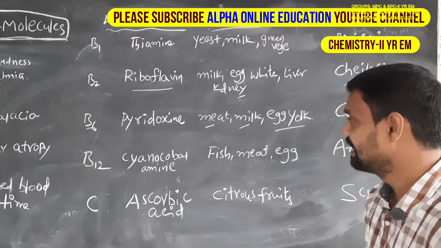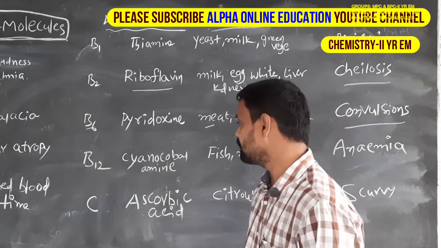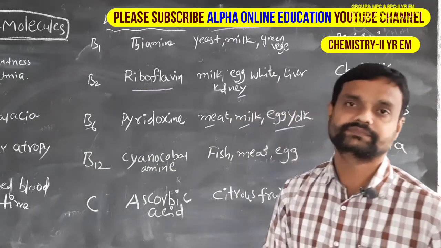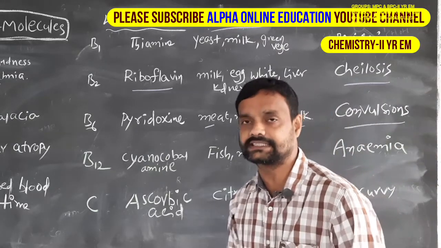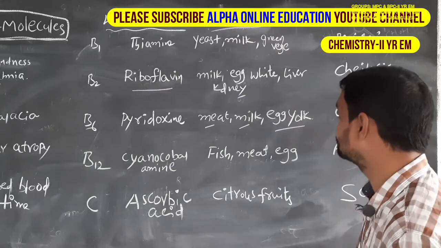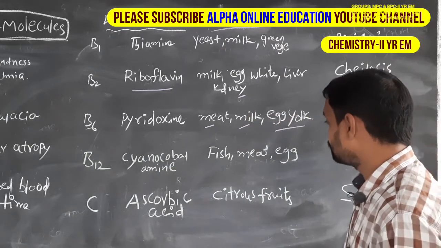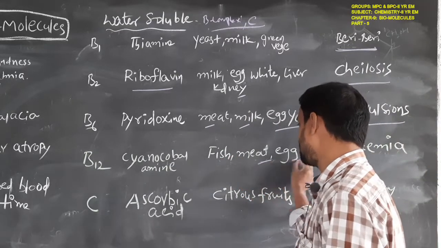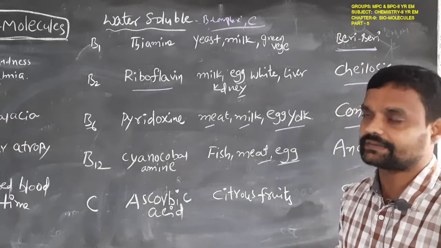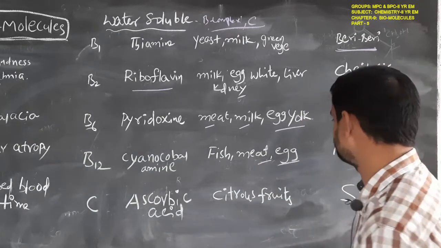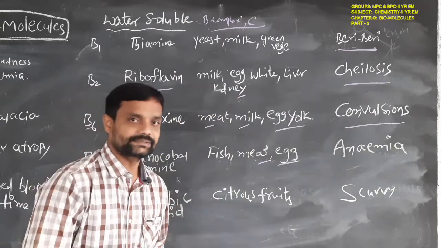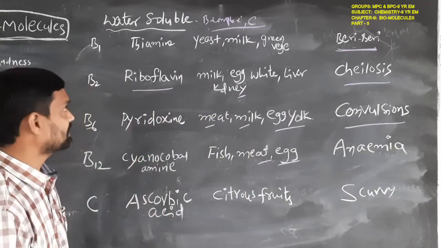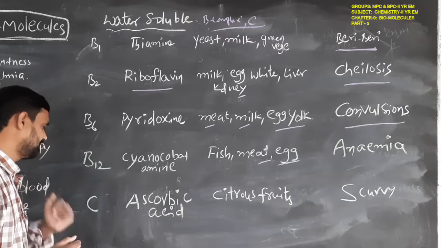Okay students, next B12. The name of vitamin B12 is cyanocobalamin. And the sources are fish, meat and egg. These are the main sources of vitamin B12. And the disease is anemia. Next, another water soluble vitamin is C.